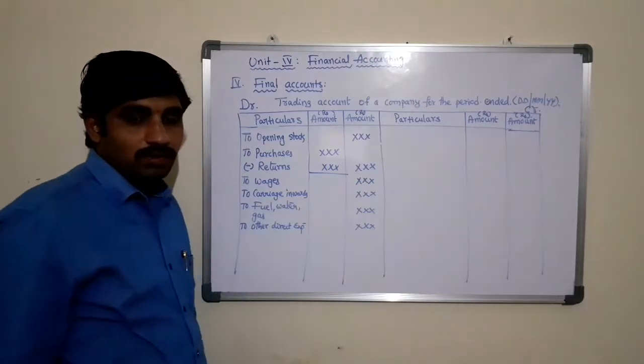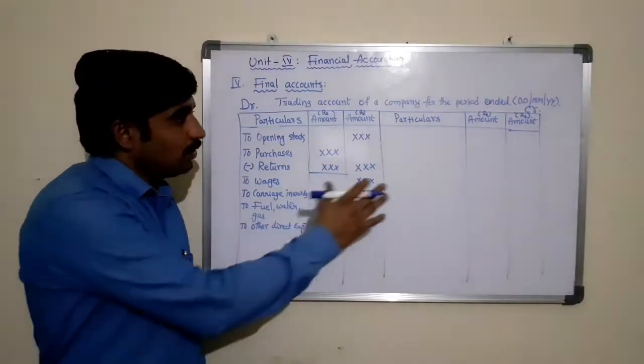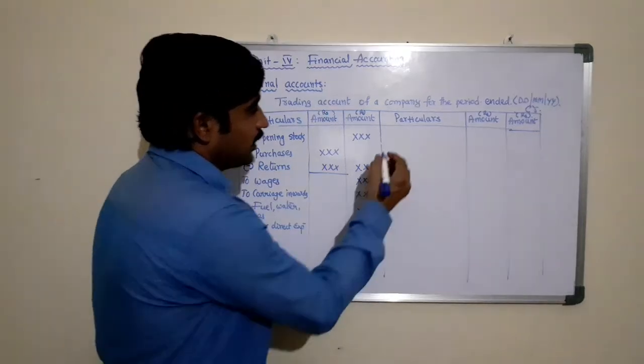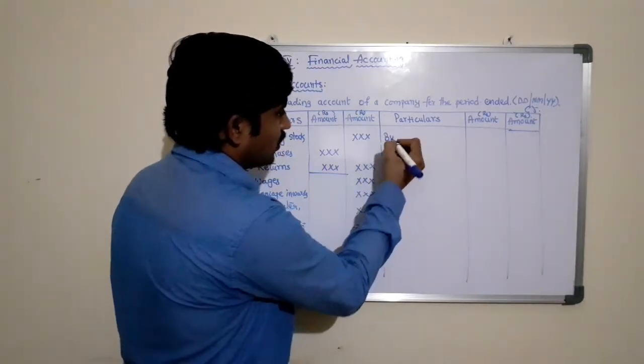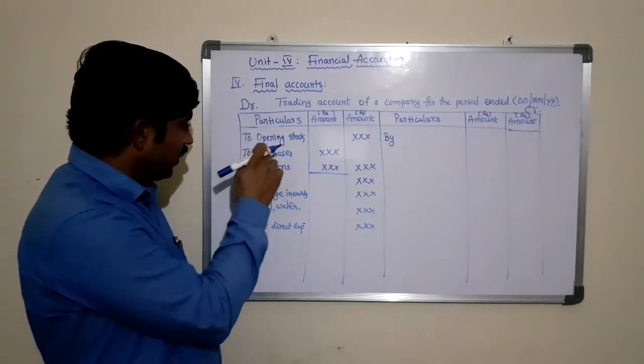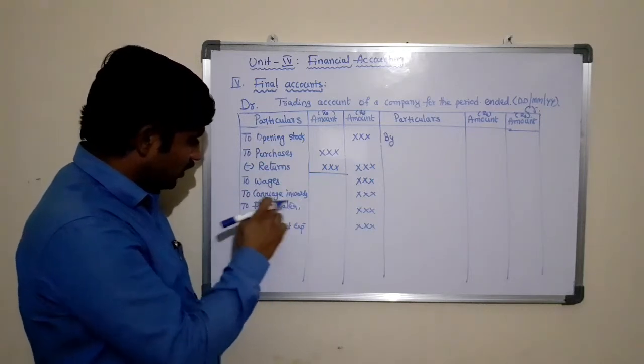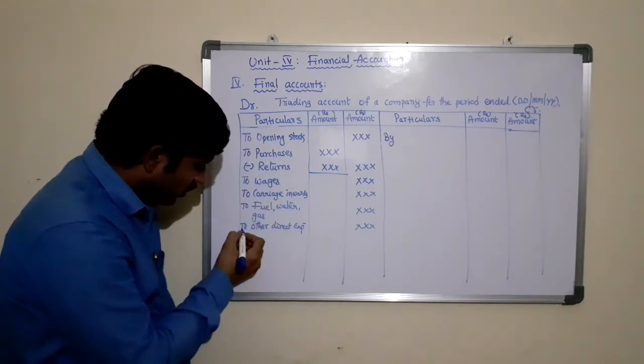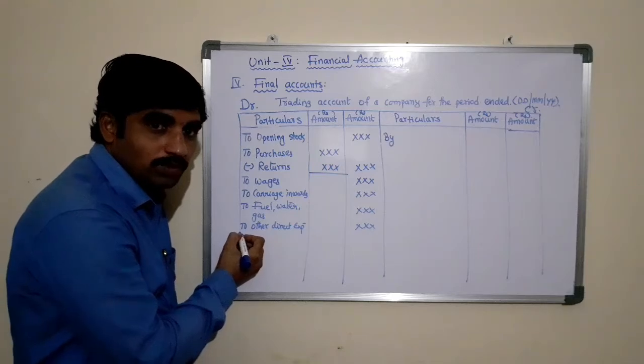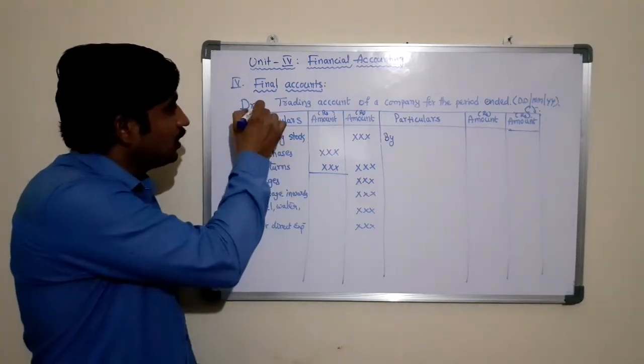Then coming to the credit side of the trading account. Each and every item that we post on the debit side starts with the word 'To', because it is the debit side.